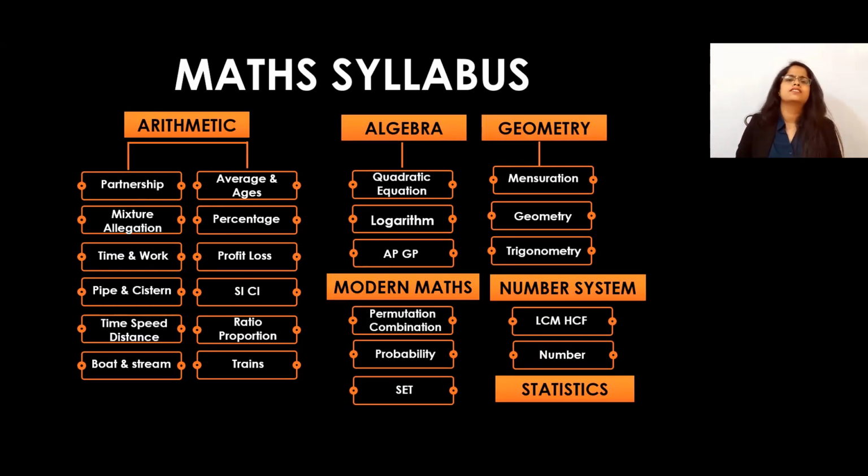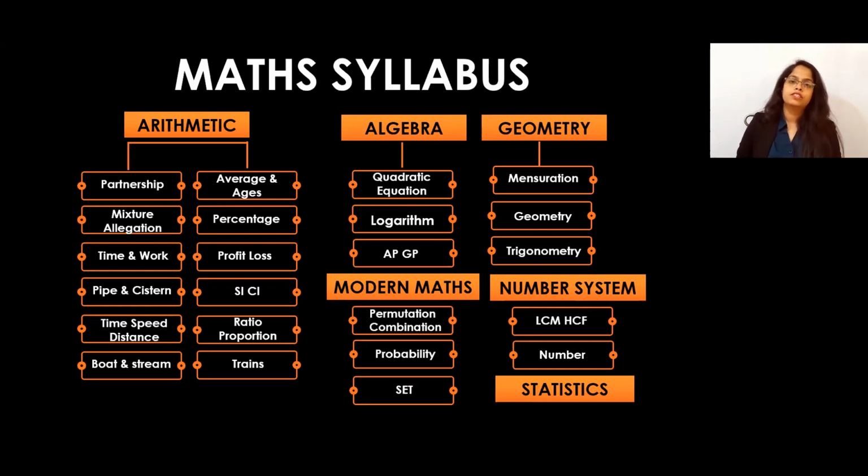This arithmetic consists of ratio, proportion, average, then percentage, profit and loss, SI and CI, time, speed, distance, time and work, mixture and allegation. These are the topics. Partnership, ages. These are all topics that come under arithmetic, and it is the most important topic, because for the DI also you require arithmetic only. In the DI, all the questions are based on arithmetic only, so it is the most important. So we can say it is the most expected question.